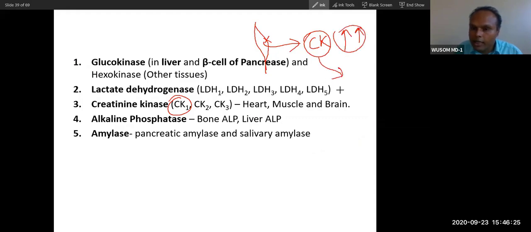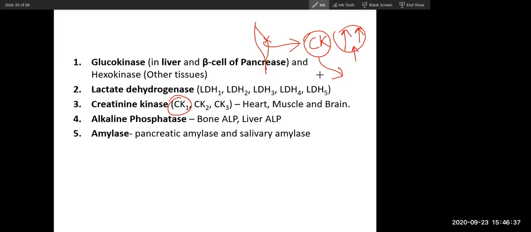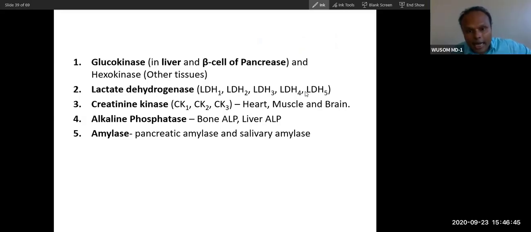If you measure blood enzyme concentration and it is high, then you suspect this person has this disease. So it can indicate whether the physiology of the body is working well or not, and which cells are damaged.